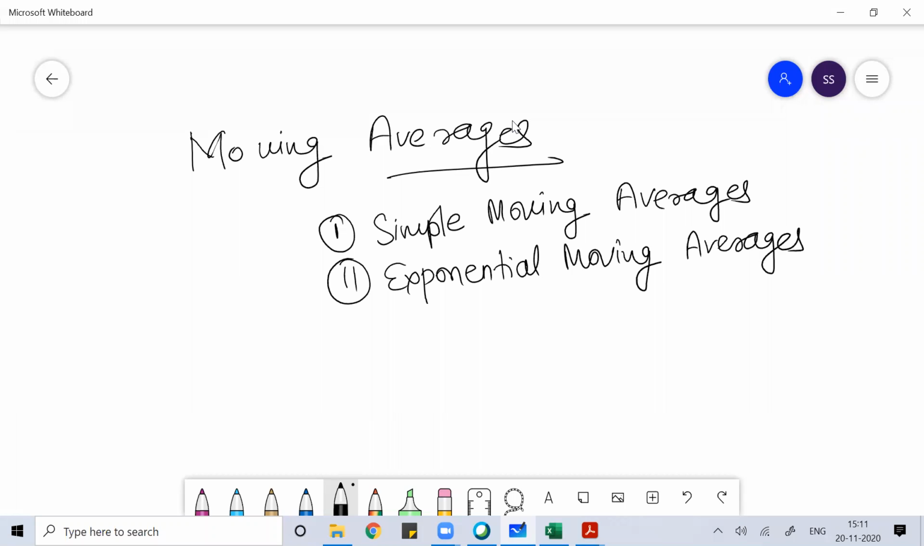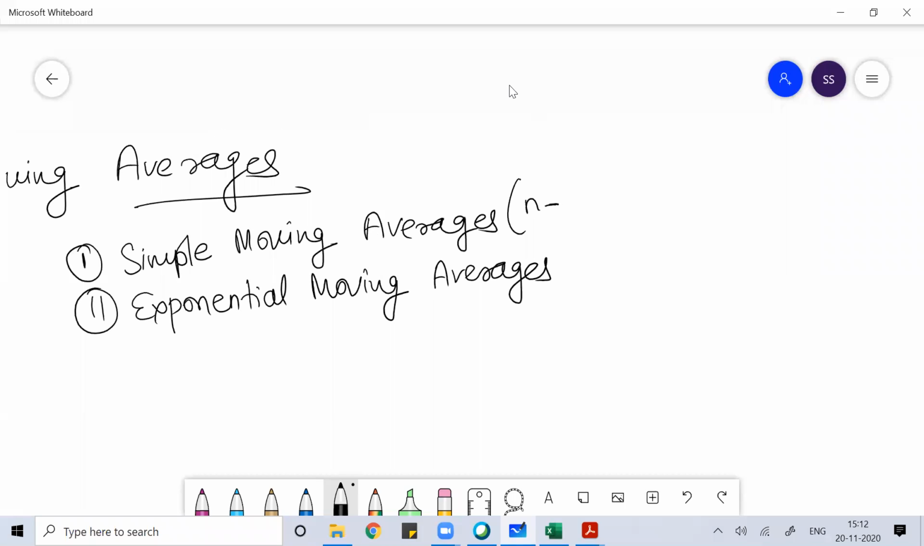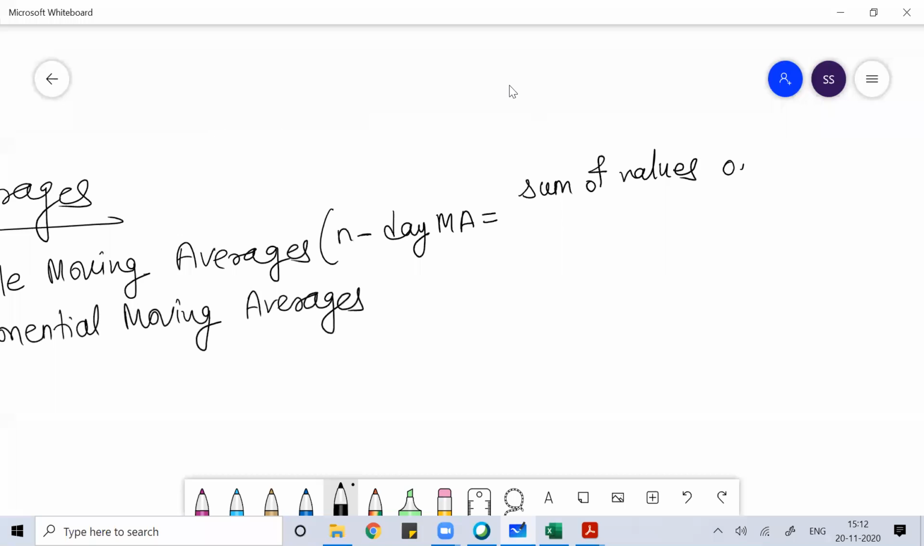When we talk about simple moving average, I give equal weightage to data. If I want an n-day moving average, the formula would be the sum of values of n days divided by n. So that can be the n-day moving average. This is what we follow.